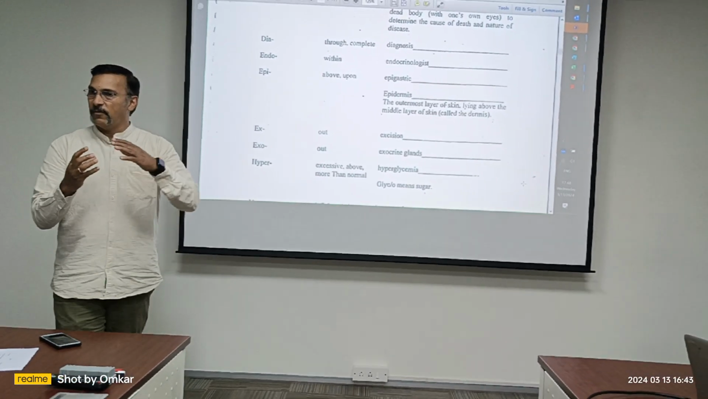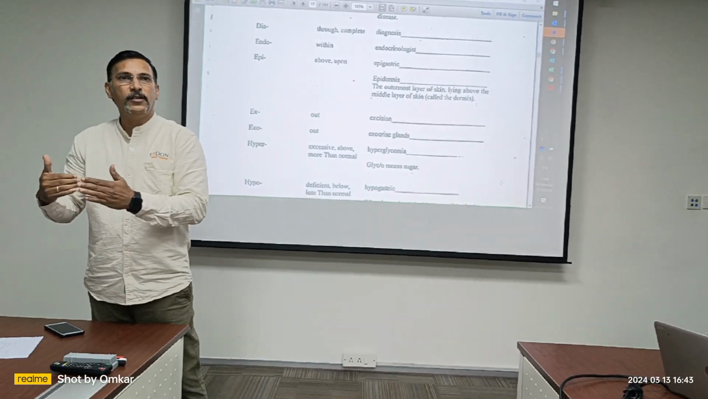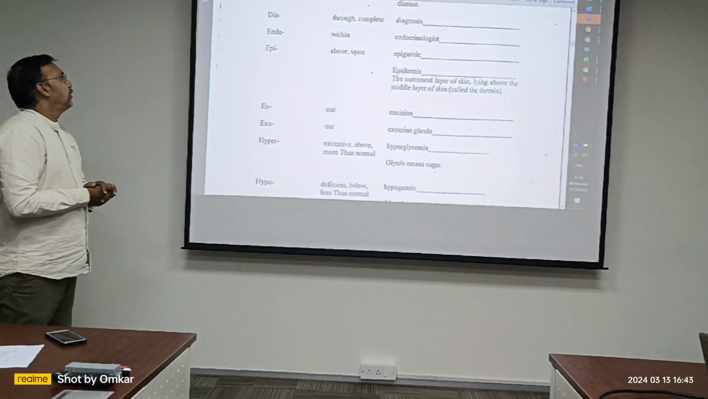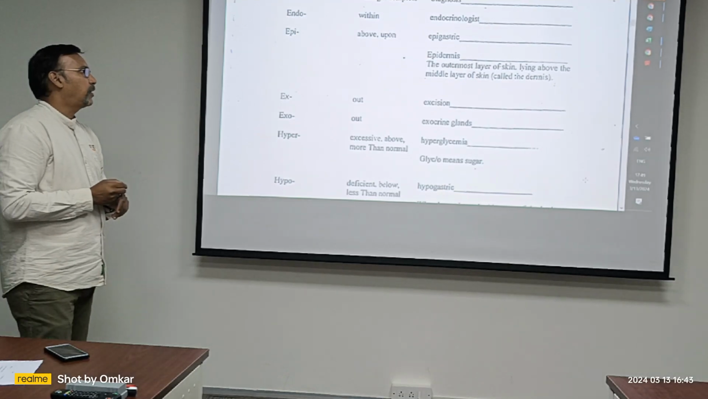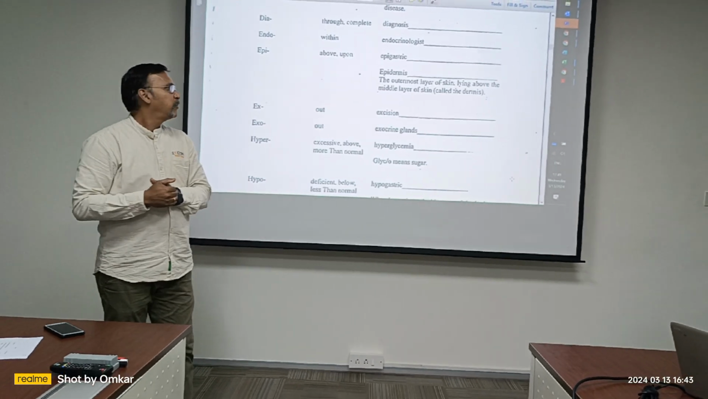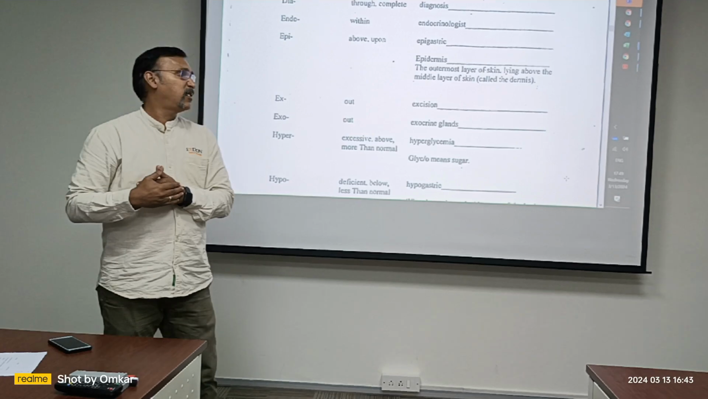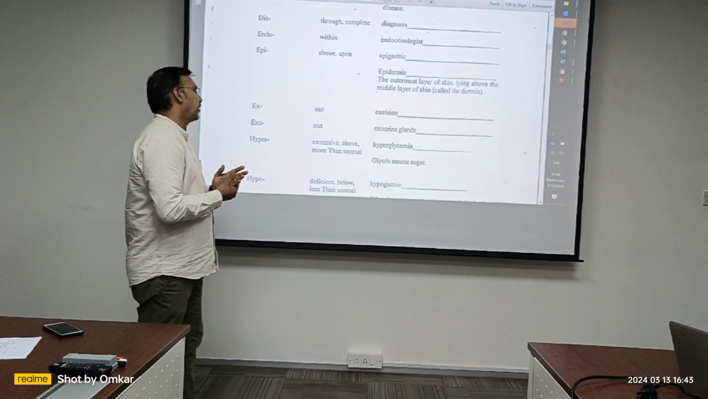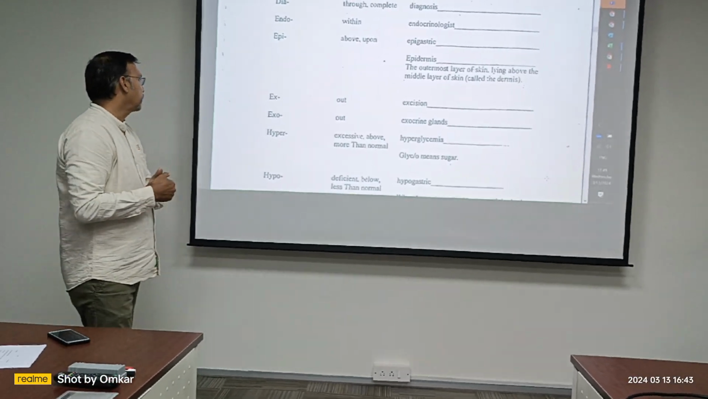These are all prefixes. We finished combining forms, we finished suffixes. Now we are studying some of the prefixes. Prefixes are going to be less. Okay? Epi means above. We spoke about this. Pertaining to above the stomach. Epidermis is the top layer. Pertaining to the top layer of skin is epidermis. Excision, we have spoken, process of cutting out. Exocrine glands are the glands which secrete with the duct.